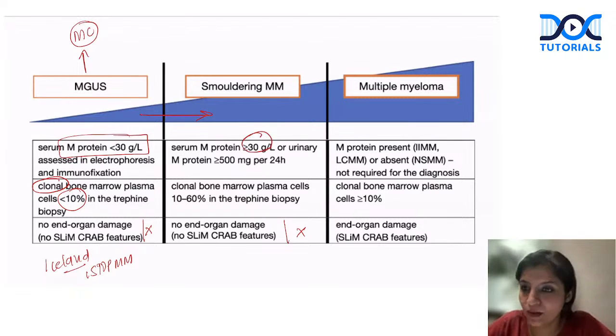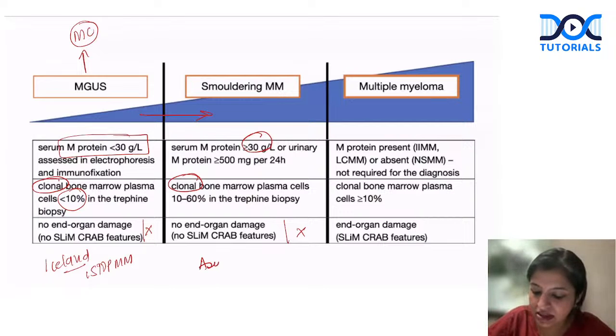Once the bone marrow was done, always remember the word clonal. They should be clonal plasma cells, which are important. Clonal plasma cells were 20%. So they were 20% kappa clonal plasma cells in the bone marrow. M protein was there, so obviously everybody thought that this is a myeloma, but there was no CRAB, no SLiM. We will talk about CRAB and SLiM after this. There was no CRAB or no SLiM. So this was something like asymptomatic myeloma.